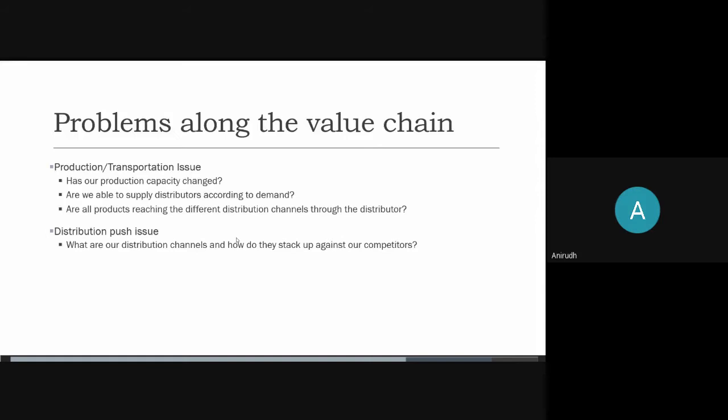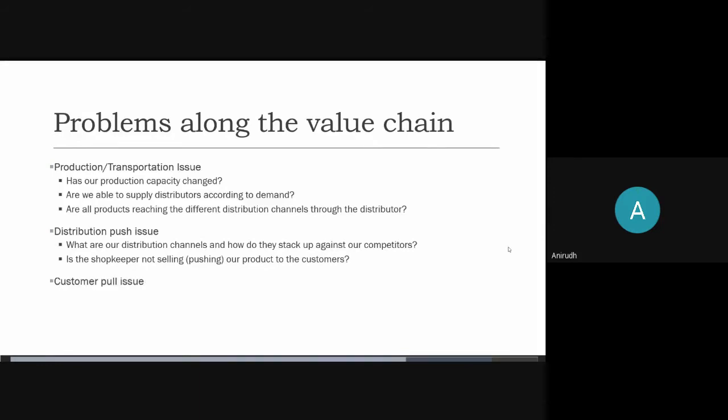So the next question would be, is the shopkeeper, or any distribution channel that we're using, not selling or pushing our product to the customers? It might be the case that another company offering some other product might be providing the shopkeeper greater incentive through profit margins. So the shopkeeper might be trying to push the product of the other company more than ours. And that way also we could be seeing a decline in sales or profits. So these are the two questions that we would be asking in the distribution push issue.